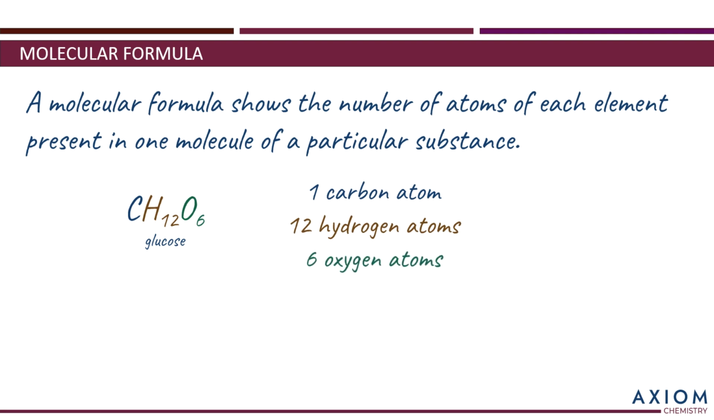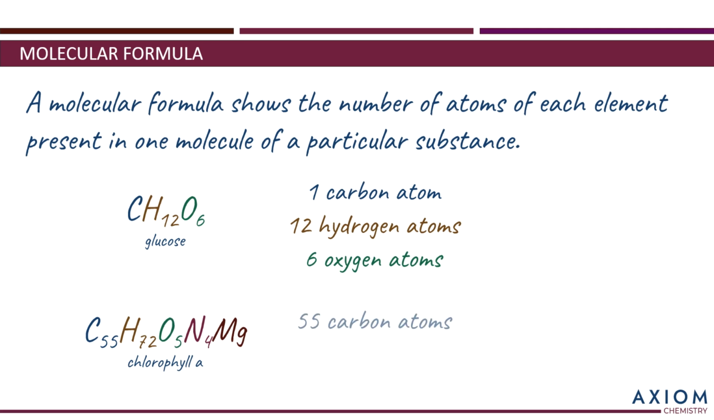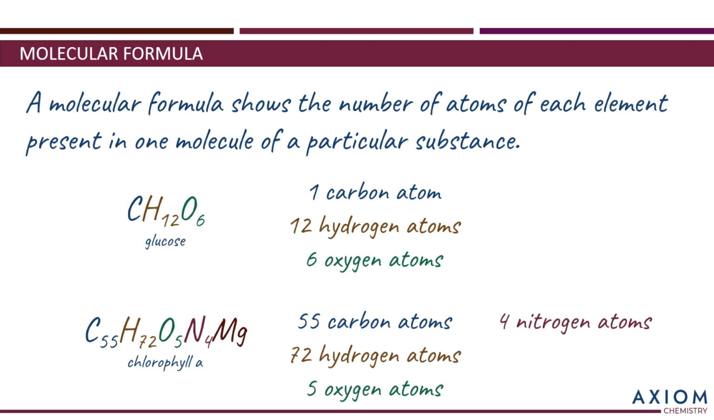And let me show you one even more complicated one. This substance is called chlorophyll A, and the formula tells us that each molecule contains 55 carbon atoms, 72 hydrogen atoms, 5 oxygen atoms, 4 nitrogen atoms, and then finally 1 atom of magnesium.